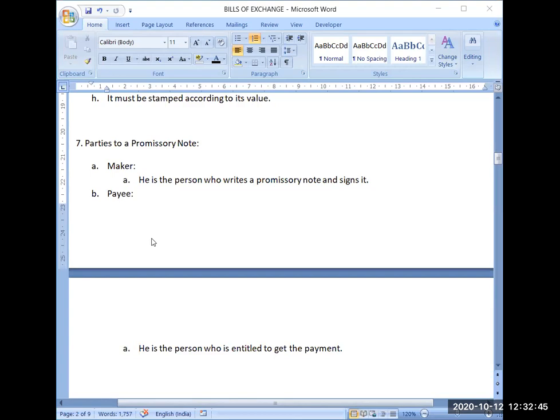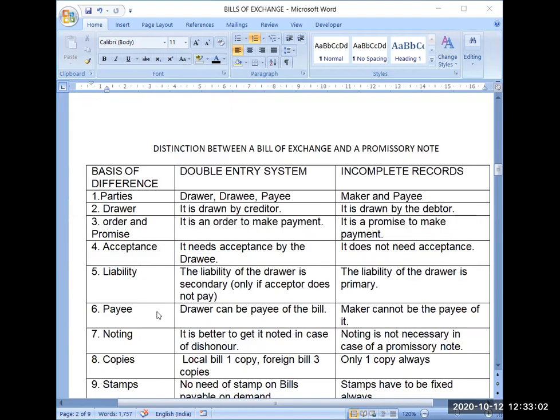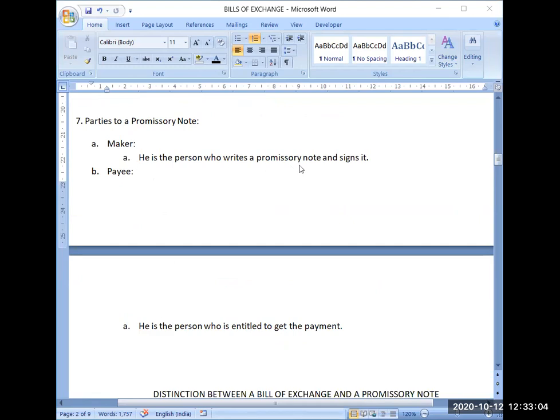Now, what are the parties in case of a promissory note? The first one is the maker, the person who writes a promissory note and signs it. Then the payee is the person who is entitled to get payment. So there will be only two parties: one is the drawer, meaning the maker, and the second is the payee, the person entitled to get the payment. Because here the drawer and the acceptor are the same person, one party has been reduced.